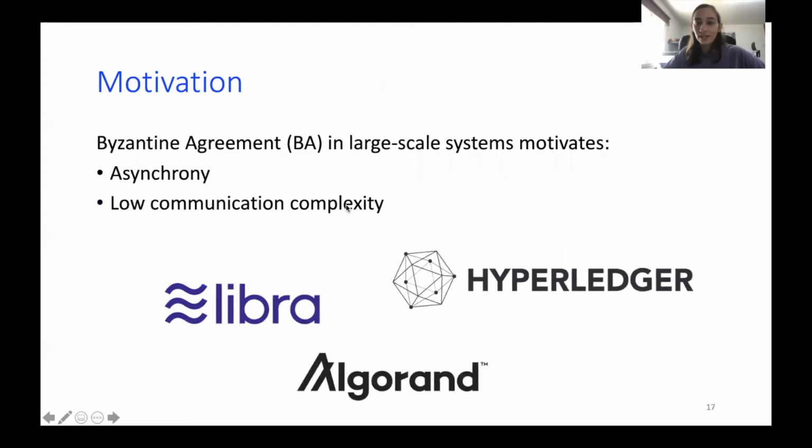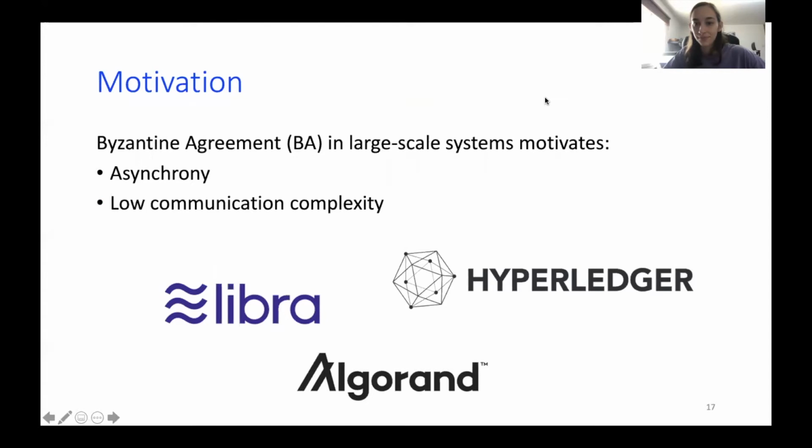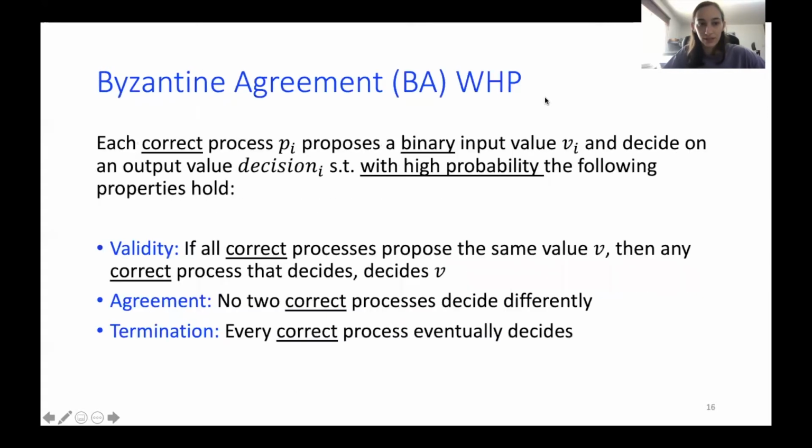Okay, so this closes up the definition. Just a minute, Shir. Yeah. Sorry, can I ask a quick question? Can we go back to the previous slide? Yes. So the high probability guarantee stands with respect to all three requirements. I mean, each one of them may fail with a tiny probability. Termination, for example. Exactly.